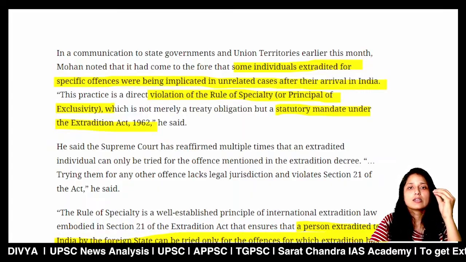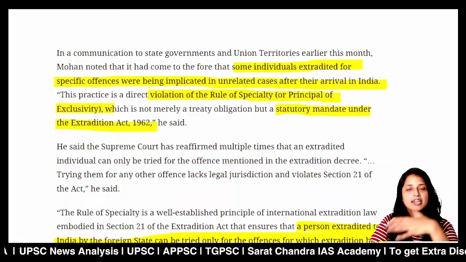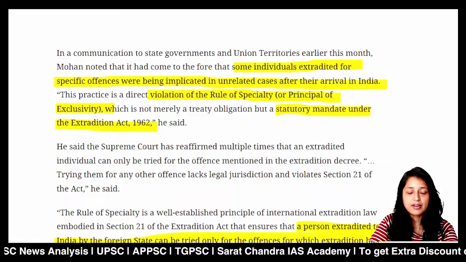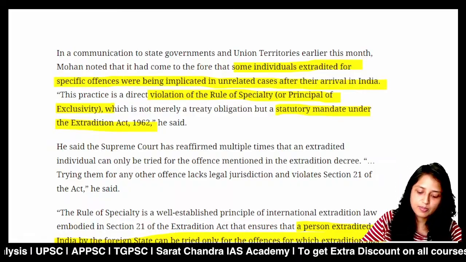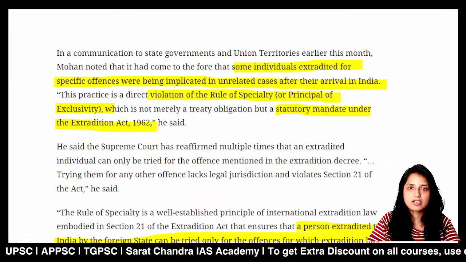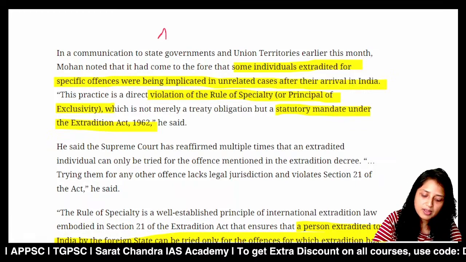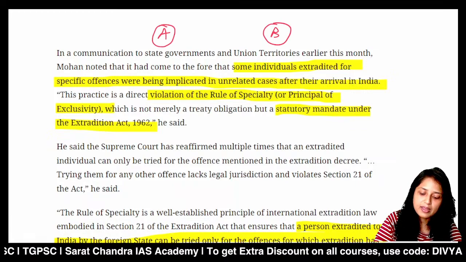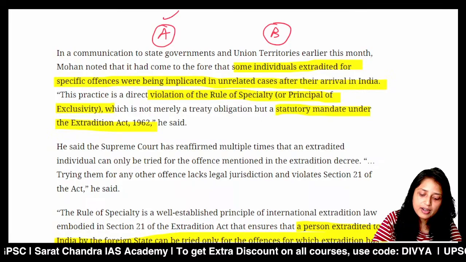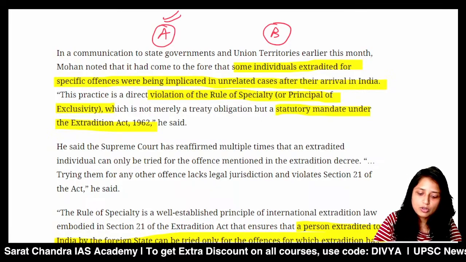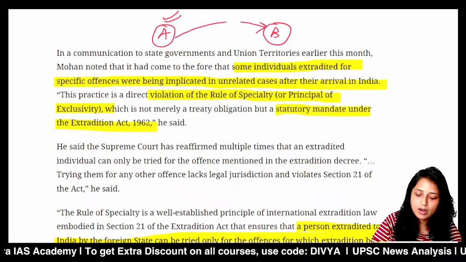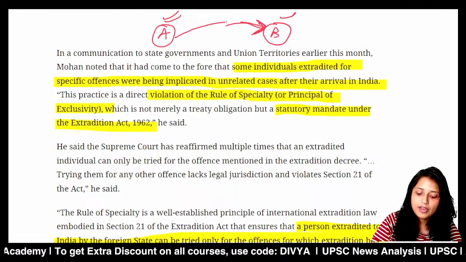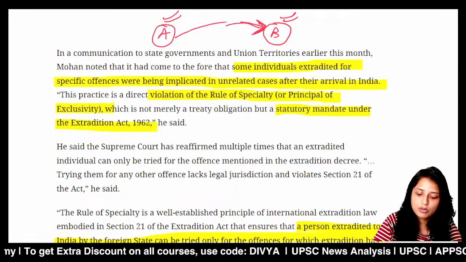See, I will explain. First of all, what is the meaning of extradition? Extradition means, for example, this is country A and this is country B, and an offender is hiding in country A. So, under extradition, country A will hand over that criminal or offender to country B where that crime was conducted. For example, the crime was conducted here, then the person escaped to country A and is hiding here. So, under extradition, country A will hand over that criminal to country B.